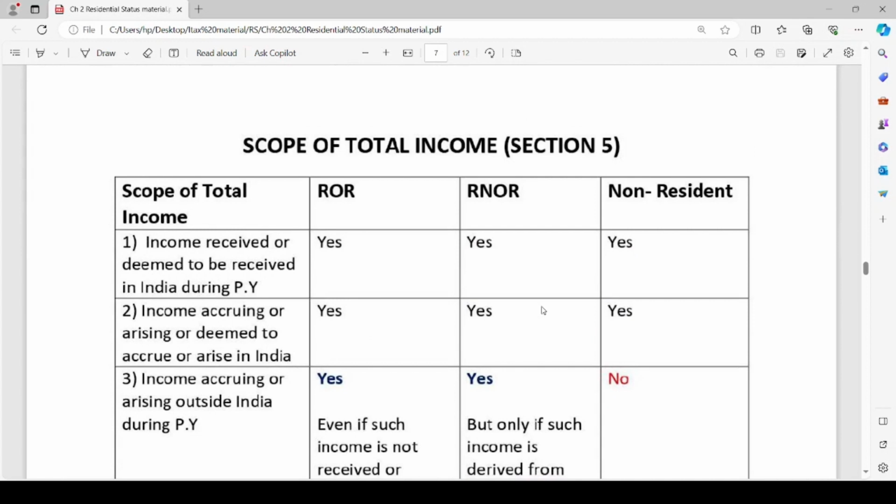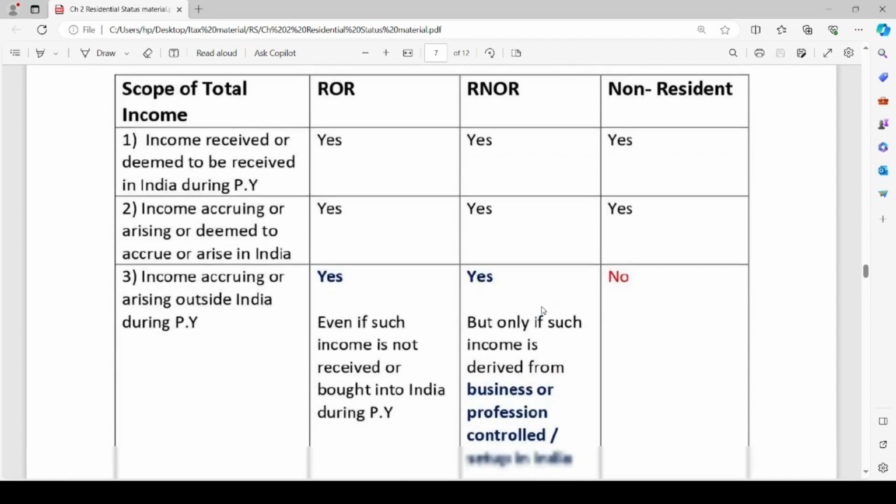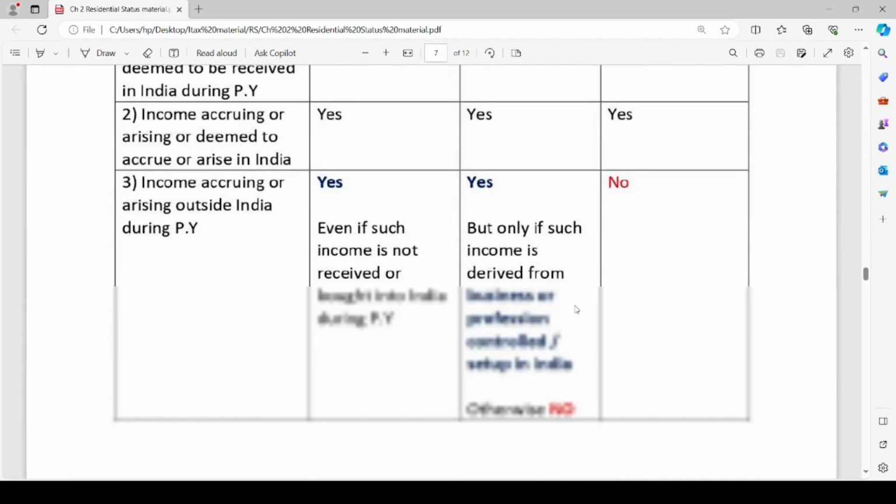Coming to non-resident, incomes received or deemed to be received in India during the previous year, incomes accruing or arising or deemed to accrue or arise in India are taxable in the hands of non-resident. Incomes accruing or arising outside India are not taxable in the hands of non-resident.